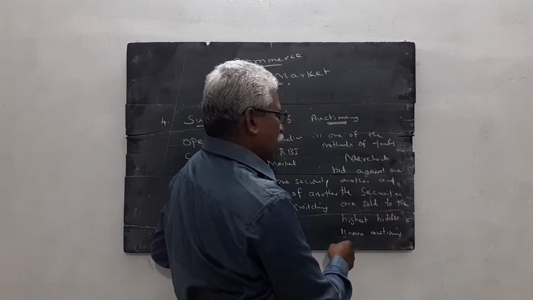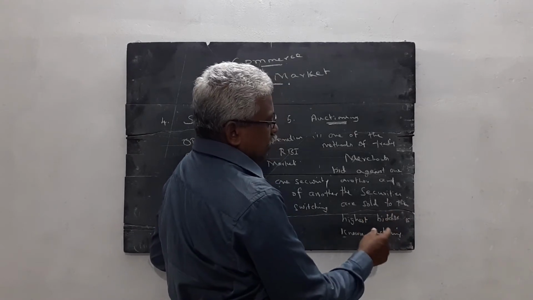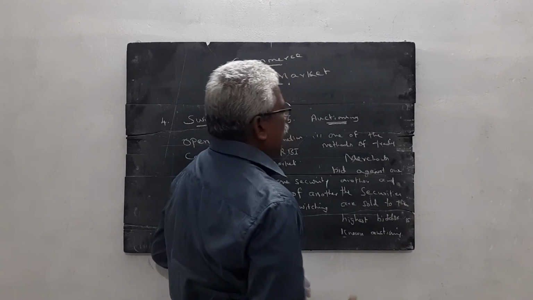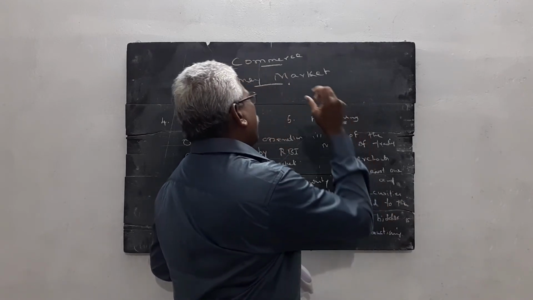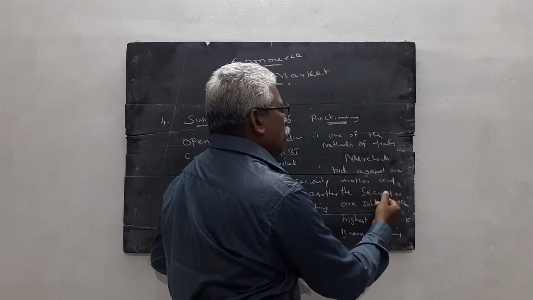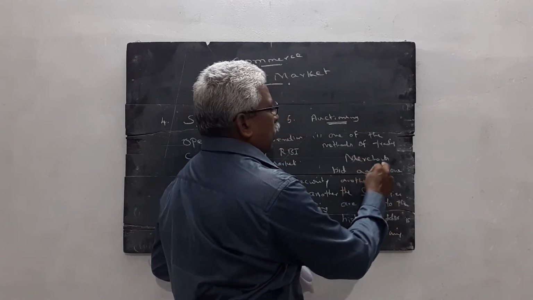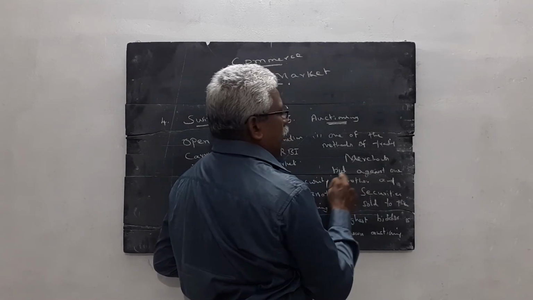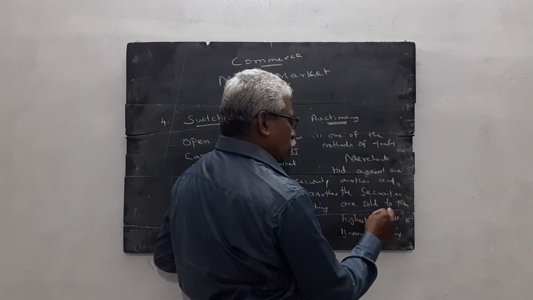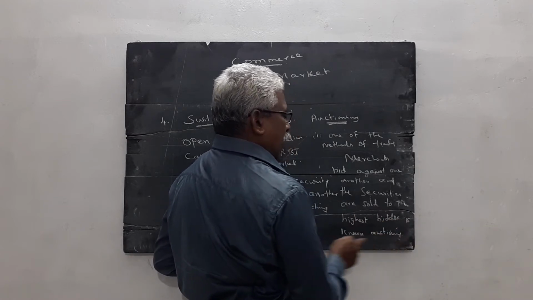In normal auction sales, the highest bidder is eligible to get the product. Likewise, in the money market, the highest bidder is eligible to get the security.